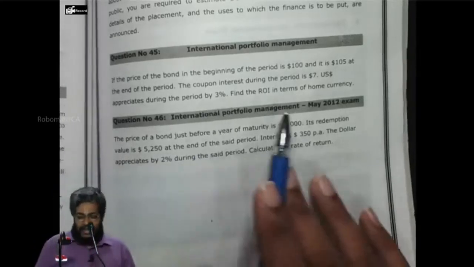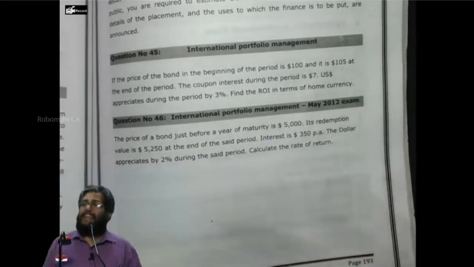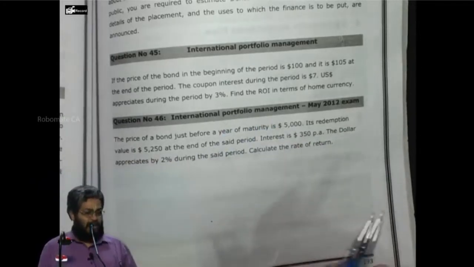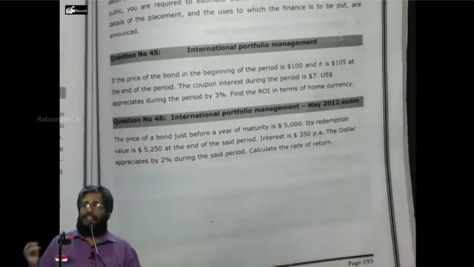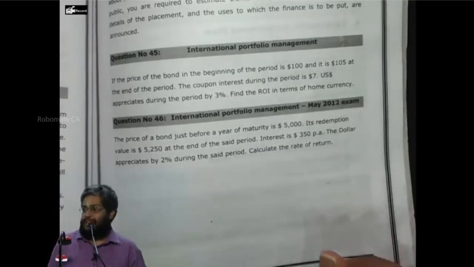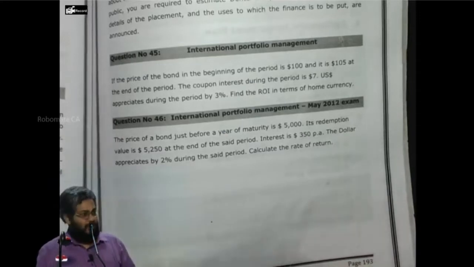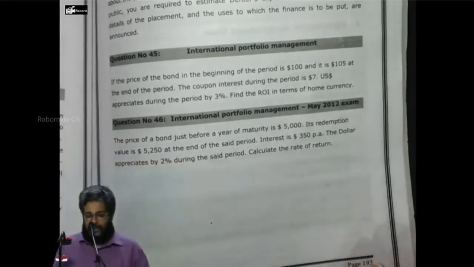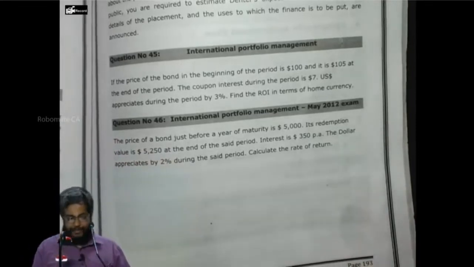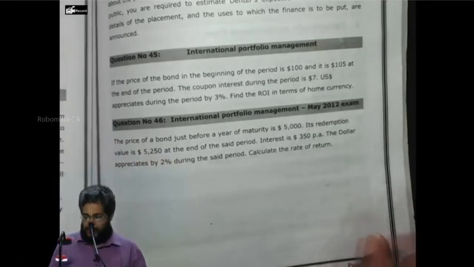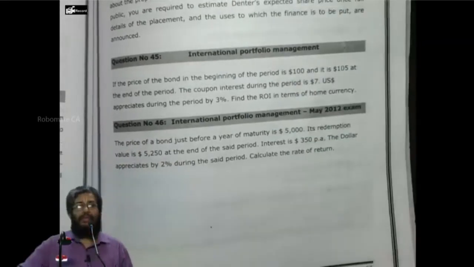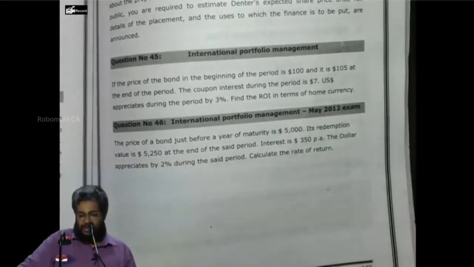Now, let us do this problem by assuming an exchange rate. For that, it becomes much more simpler for you to understand it. Any exchange rate you assume is not going to alter my answer, because from the assumed rate only it grows up by 3%. Enough, right or not? So can I start doing the solution together? Write down question number 45. Shall we start up? Write down.